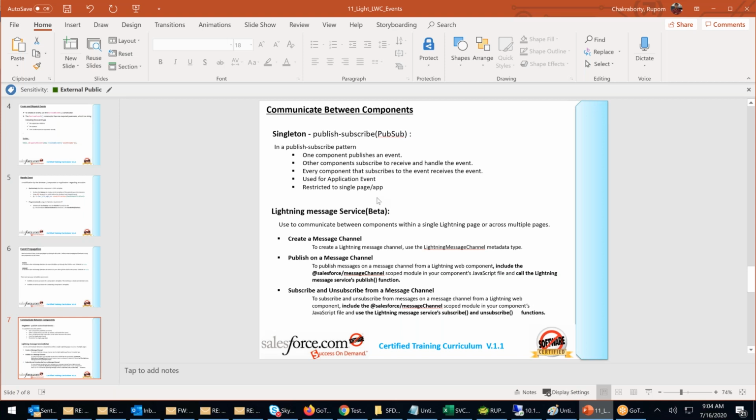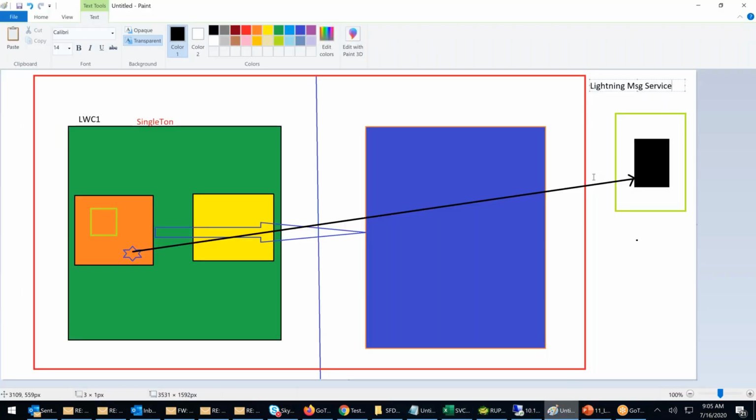Once again, I'm reading the definition. Lightning message service is used to communicate between components within the single Lightning application or across multiple Lightning applications, bracket global event. This is a global event. Whenever an event is passed outside the application, we call it a global event.